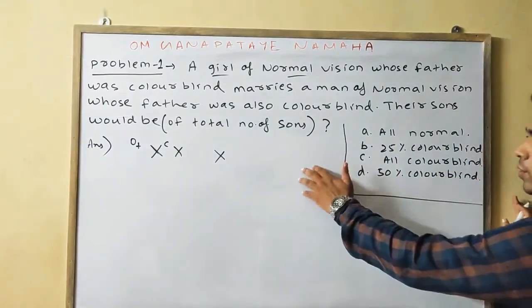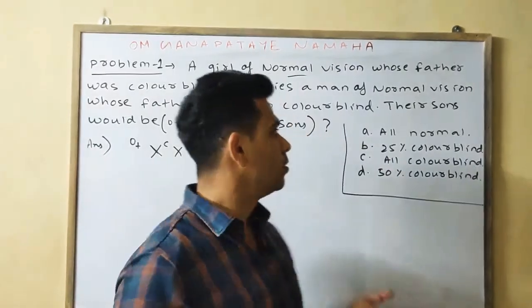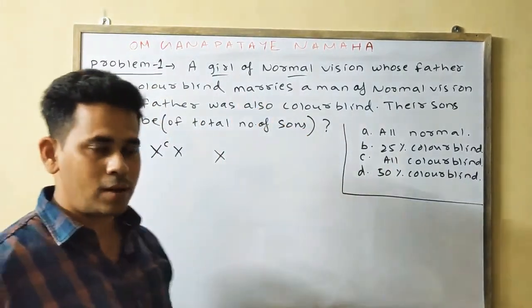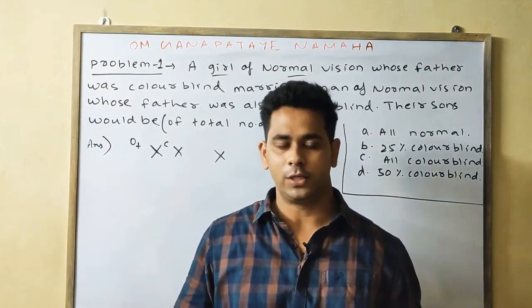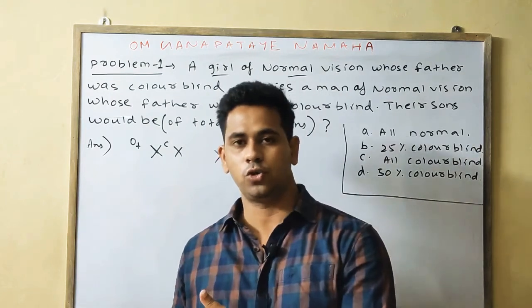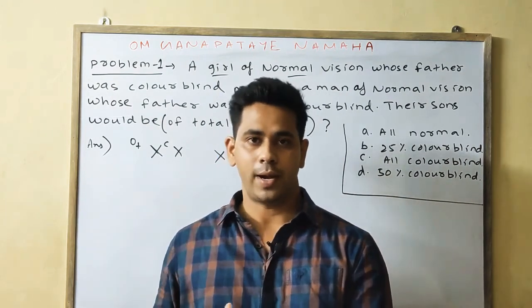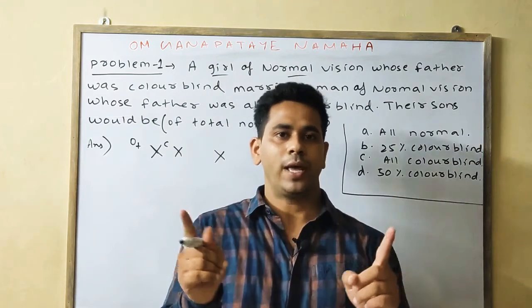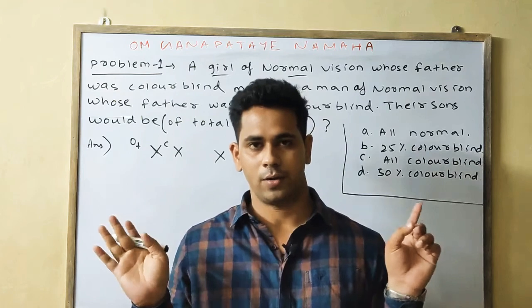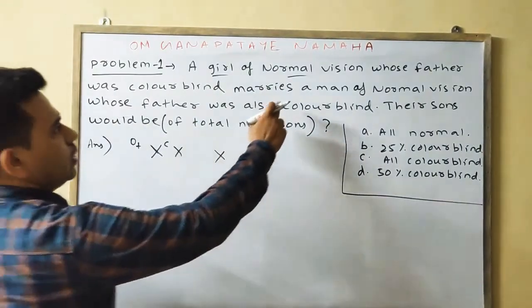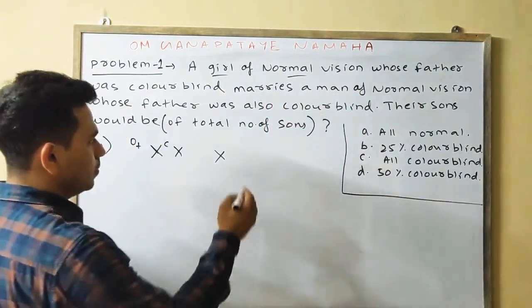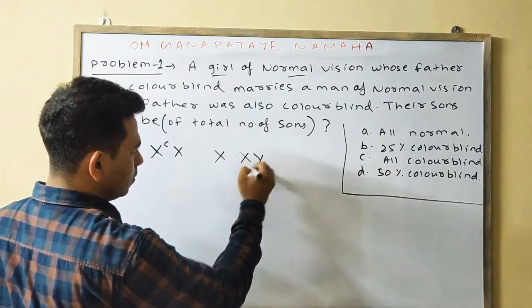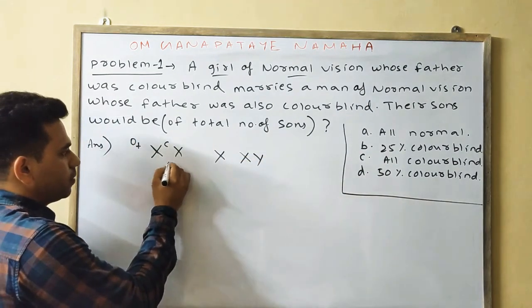But if it is told that the man has normal vision, a man cannot be a carrier, he is either normal or colorblind. So you should not get confused. Men are of 2 types, normal or colorblind. So in that case, for a man of normal vision, we'll simply write X and Y. Then the gamete formation.